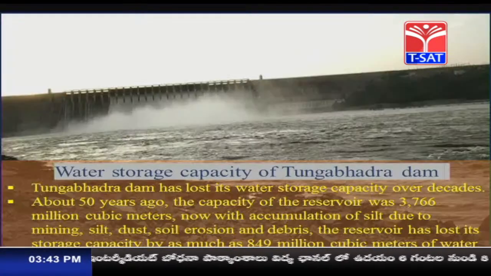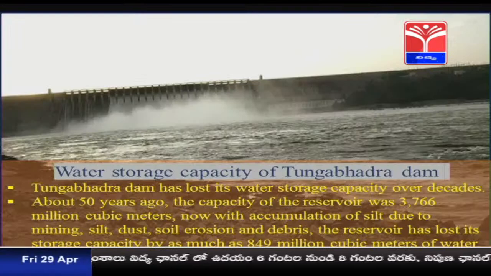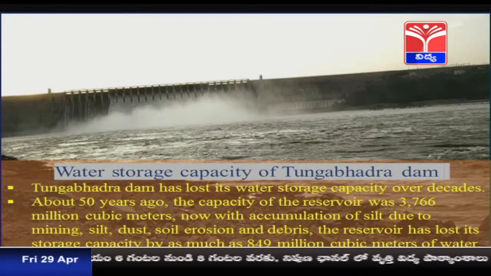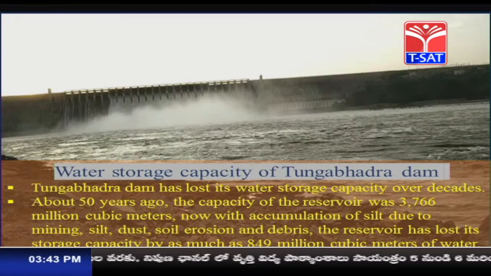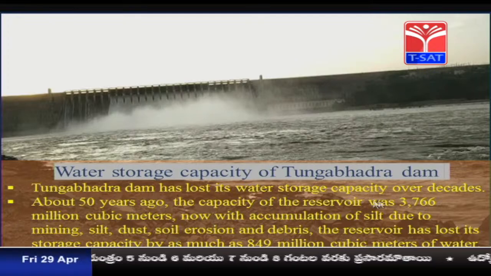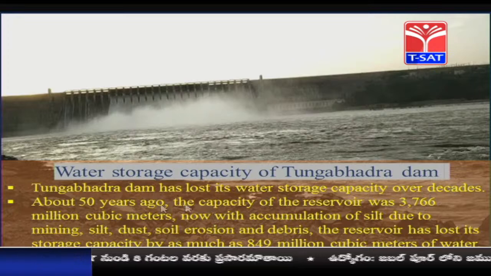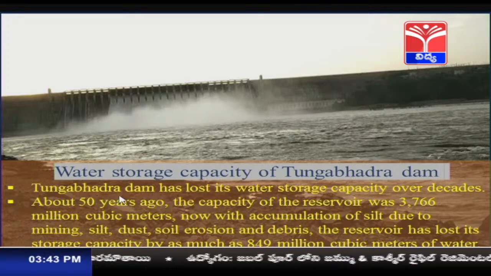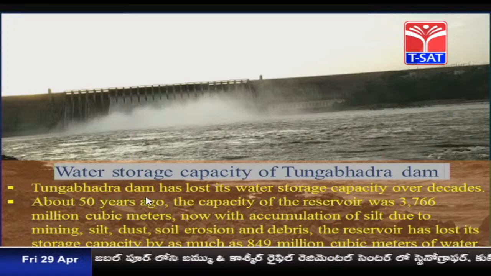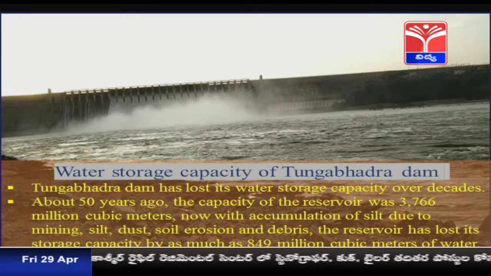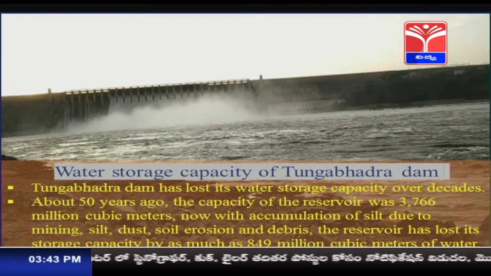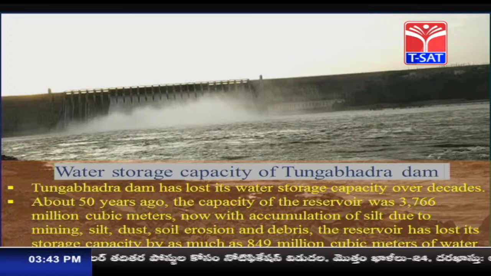Children, now let us study about the water storage capacity at the Tungabhadra dam. The Tungabhadra dam has lost its water storage capacity over decades. Earlier, a huge amount of water could be stored, but now what has happened?